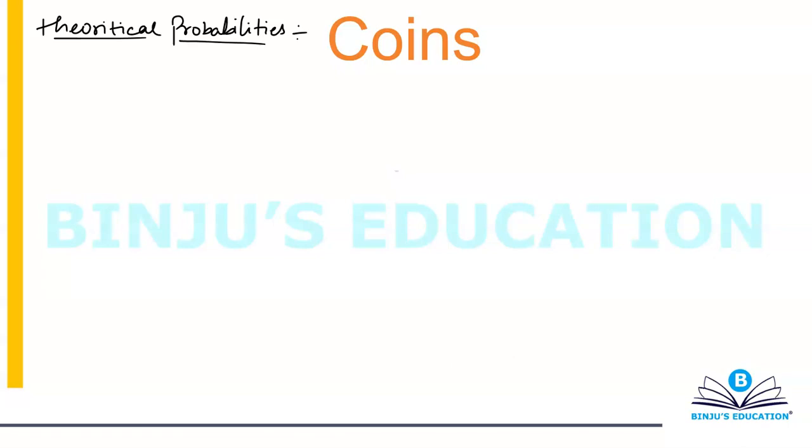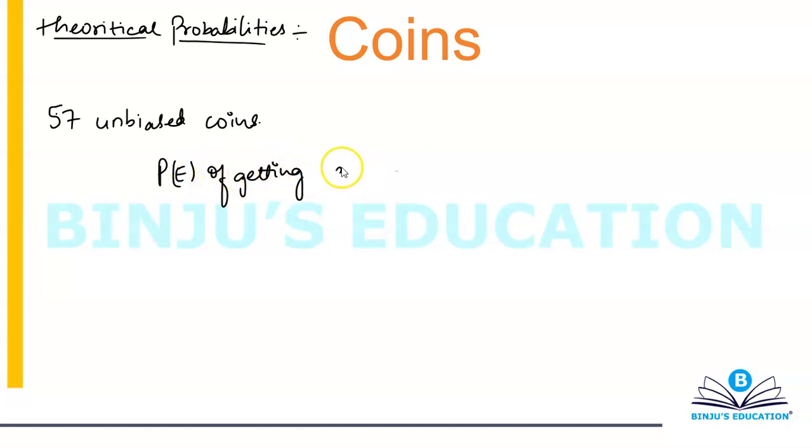Okay. So I have 57 unbiased coins. Find the probability of getting at least 3 tails on the top face.